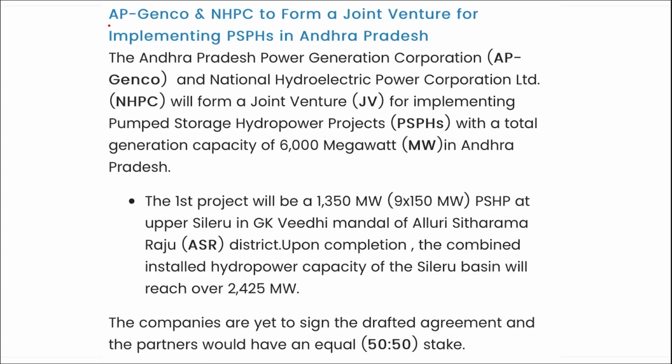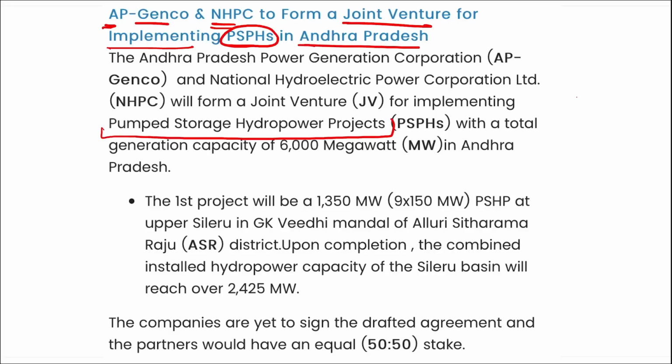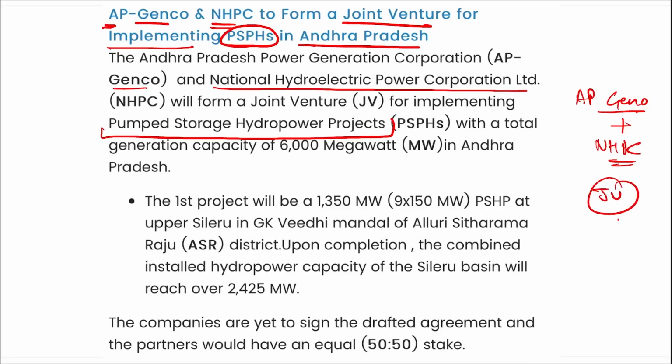Okay, one more is there. That is Andhra Pradesh Genco and NHPC to form a joint venture for implementing PSHPs in Andhra Pradesh. What is this PSHP? This is your pumped storage hydropower projects, right? So Andhra Pradesh Genco and NHPC, that is your National Hydroelectric Power Corporation Limited, together formed a joint venture and will be helping these pumped storage hydropower projects for development in Andhra Pradesh, correct? With a total generation capacity of 6,000 megawatts in Andhra Pradesh.